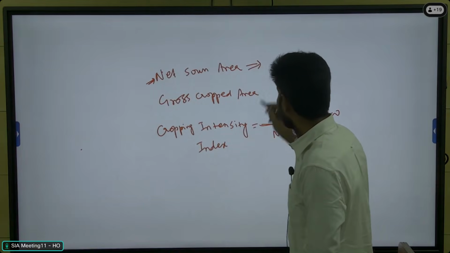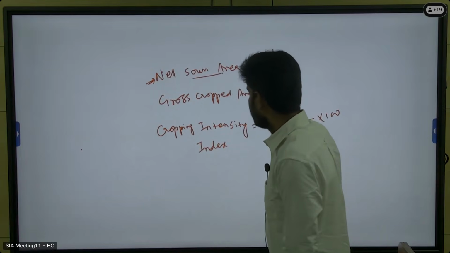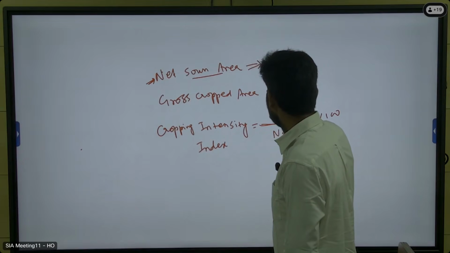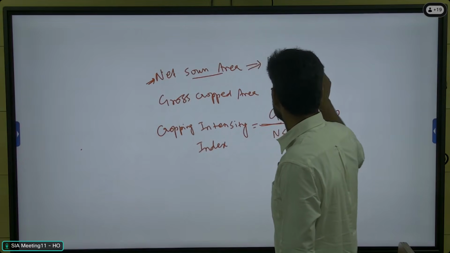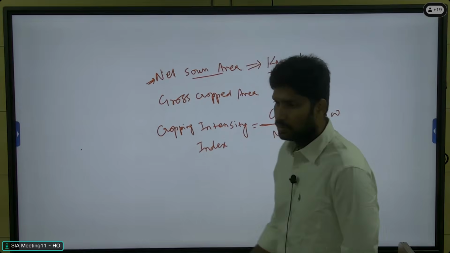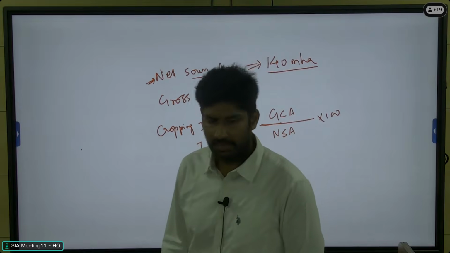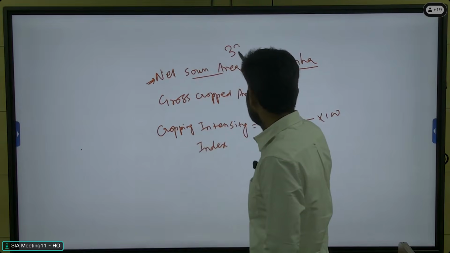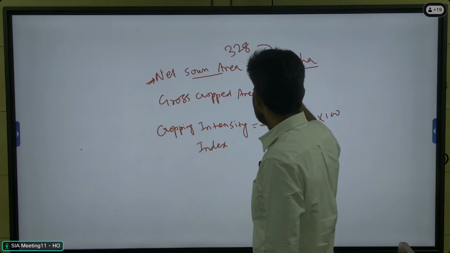Currently in India, the total area available for cultivation is approximately 140 million hectares, out of the total geographical area of 328 million hectares.